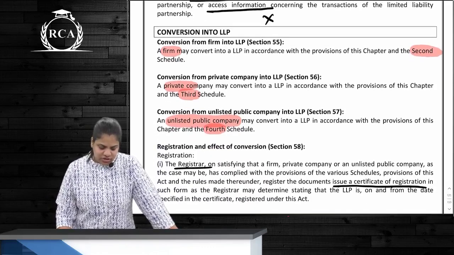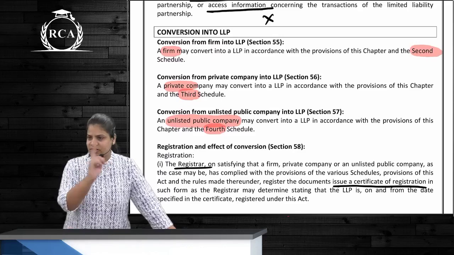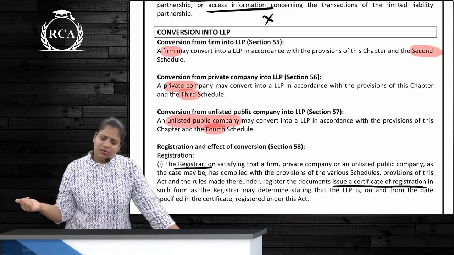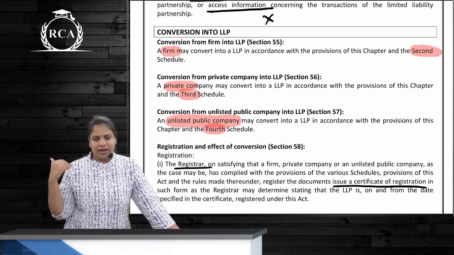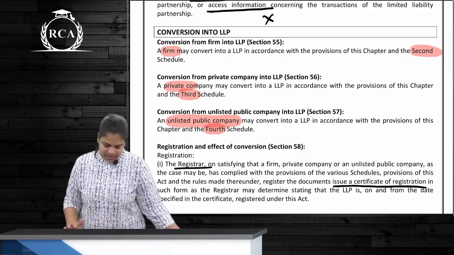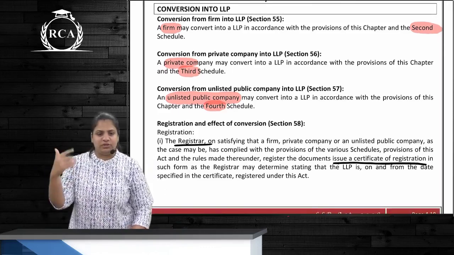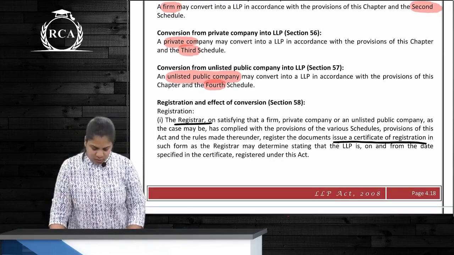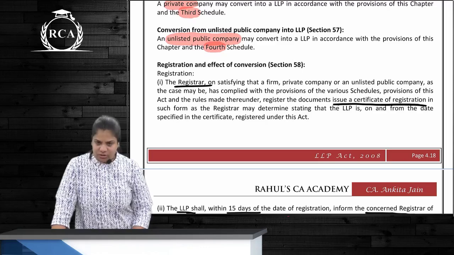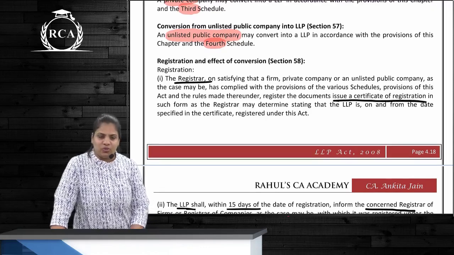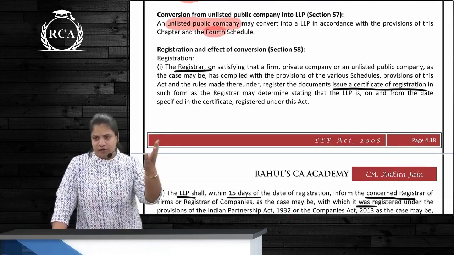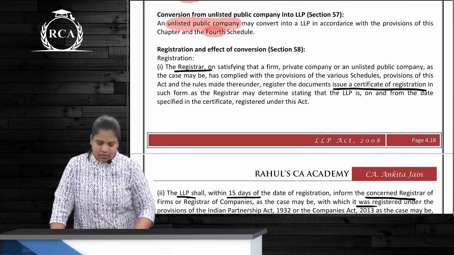Then conversion can be done of whom? First is firm or private company or unlisted public company. So if a listed public company wants to convert, then first unlisted and only then convert. What they have to follow is these schedules, which are 2, 3 and 4. So first we'll make an application to our ROC that we are now forming an LLP. So what is ROC going to issue? Certificate of registration. First follow the schedule and then make an application to ROC, right?